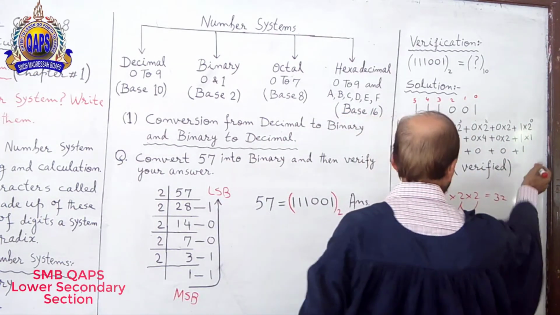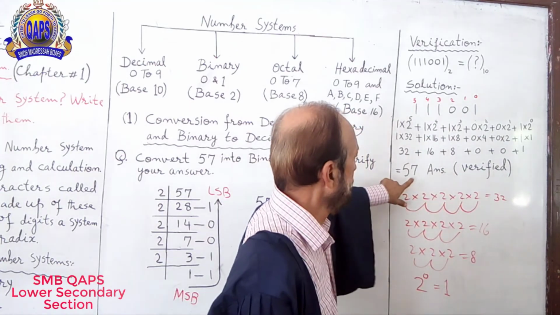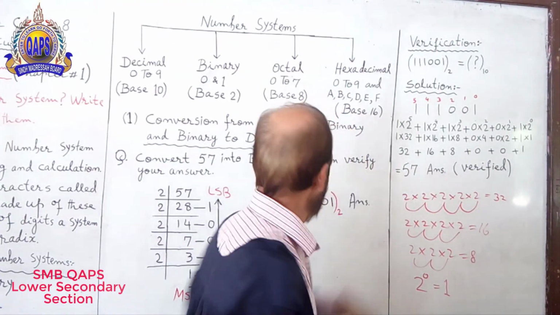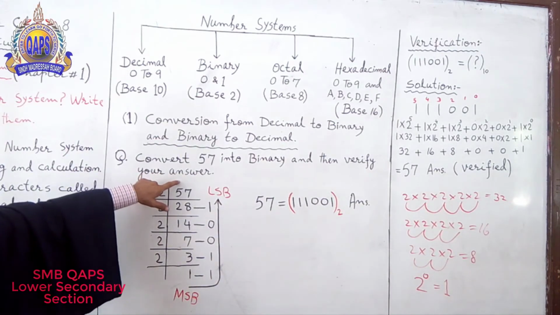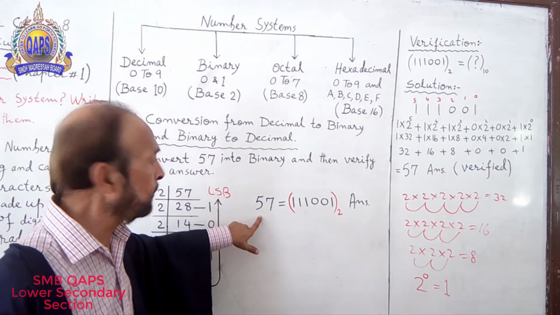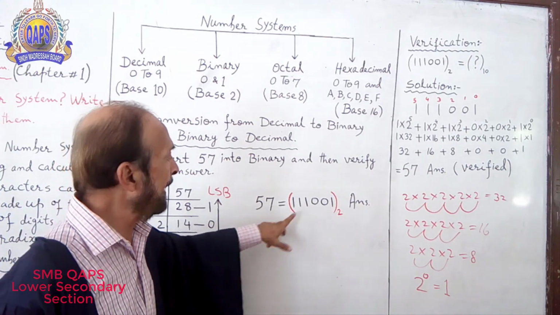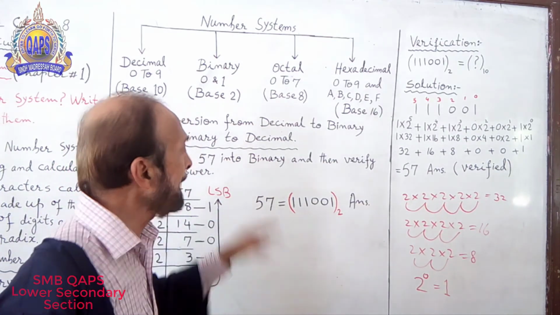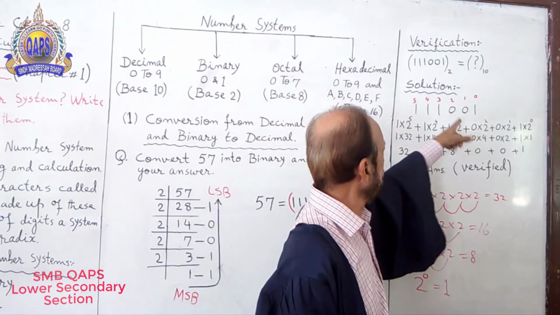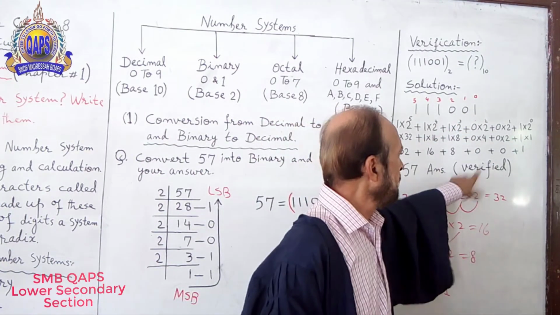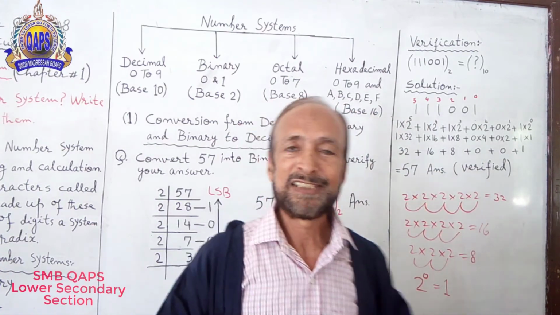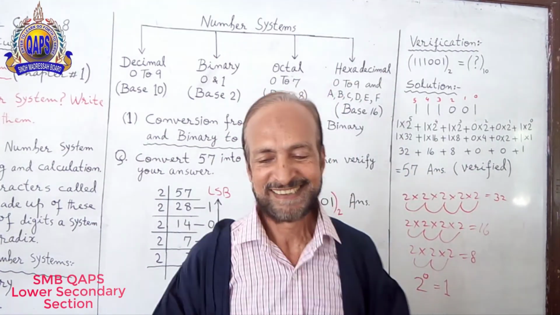Adding all these, the answer is 57. Binary 111001 is equal to 57, and 57 is equal to binary 111001. That means it is verified and the answer is correct.